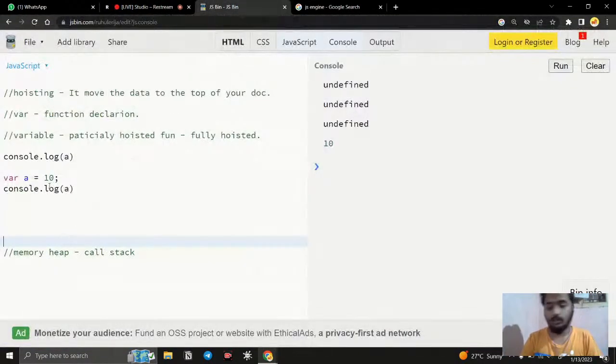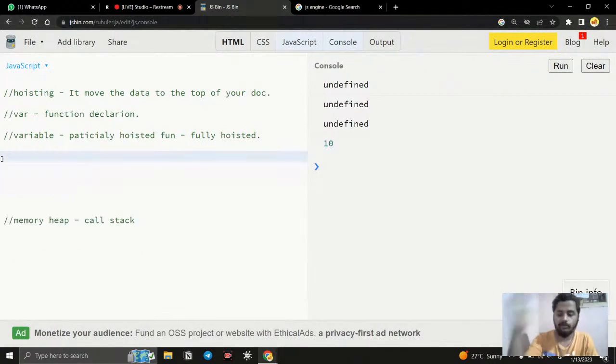So once again, repeating: variables are partially hoisted, which means only the space for the variable, the container I want to create, gets hoisted, and the value does not go. So now we will write the hoisting process to understand it.